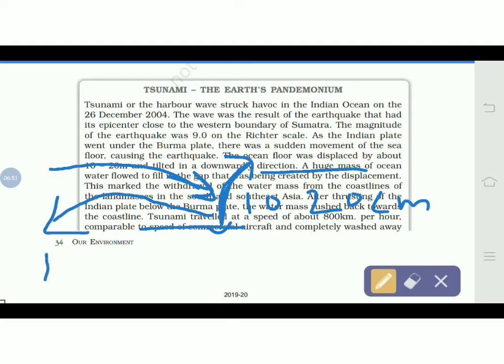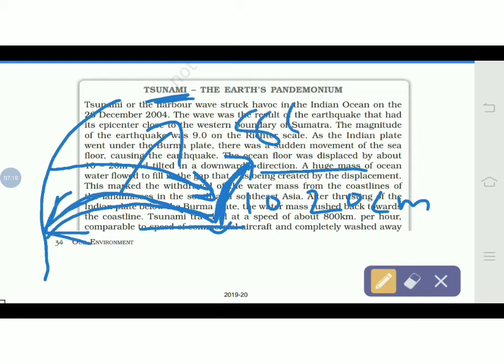So this is the seashore. When it withdrew to fill this gap, with the same force it was thrust back to the seashore. Now what happened when it was thrusting back? This caused a tsunami, a huge wave. With the same force it thrust back. Now the speed of this movement was considered to be 800 km per hour. So it was thrust back with the speed of 800 km per hour because of the gap created.